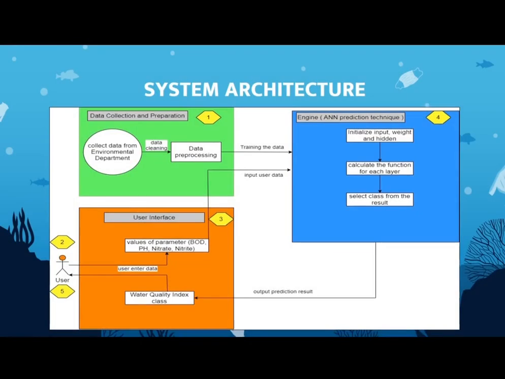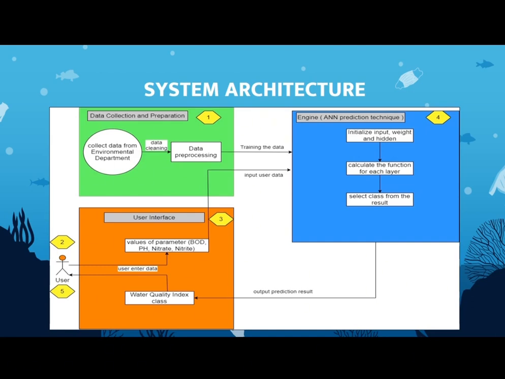Next, for the system architecture, the dataset will be collected from Selangor's environmental department and then cleaned in the data pre-processing part before being used in the training phase of the ANN. The user then enters the values of parameters such as pH, nitrate and so on, and the values are used in the engine of the ANN, where the ANN first initializes the input weight and hidden value and then calculates the function for each layer, which represents the values of the neurons.